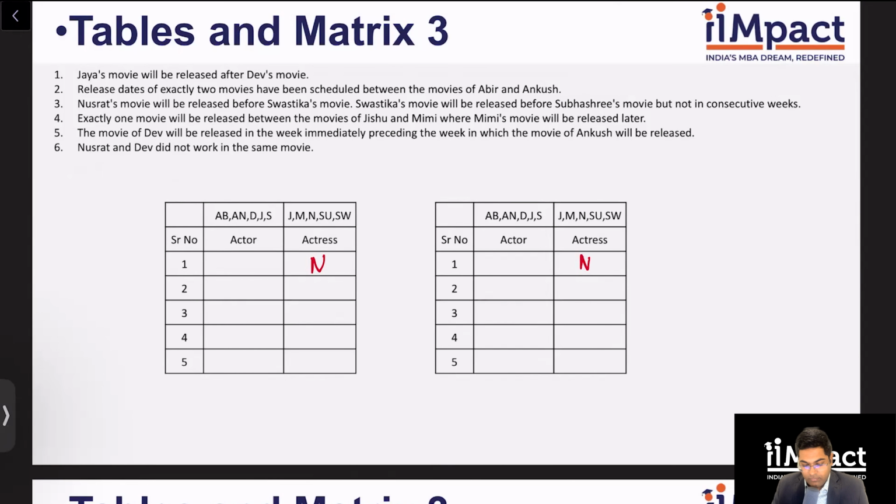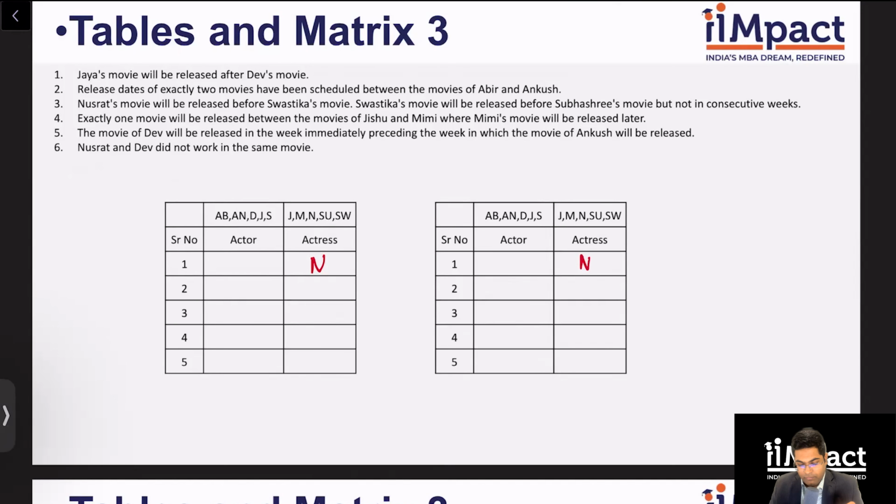And then I know that Jaya is after Dev, Swastika and Subhashri I know are after Nusrat, and Mimi is after Jishu. Okay. Clue number 5. The movie of Dev will be released in the week immediately preceding the week in which the movie of Ankush will be released. So Ankush was mentioned in clue number 2. So I can see some correlation between Abir, Ankush and Dev. Yes. Okay. And the last clue tells me Nusrat and Dev did not work in the same movie.